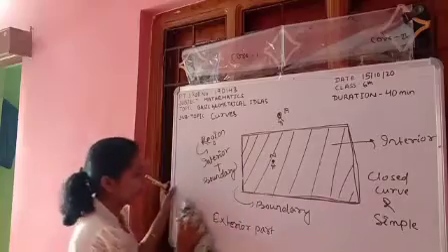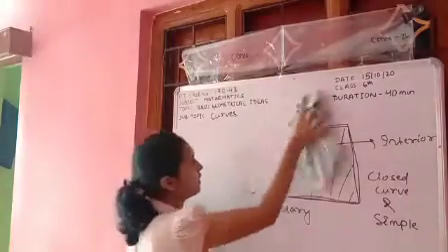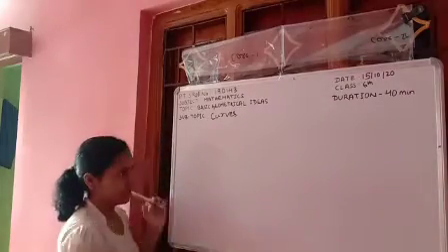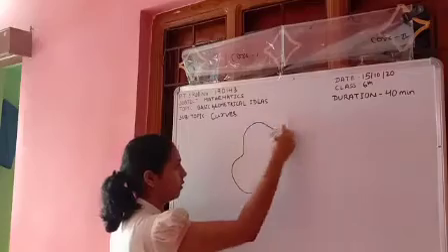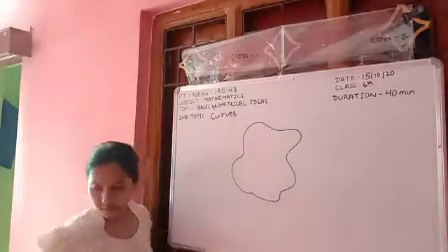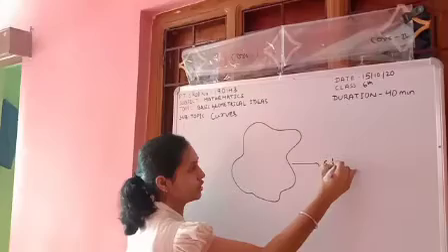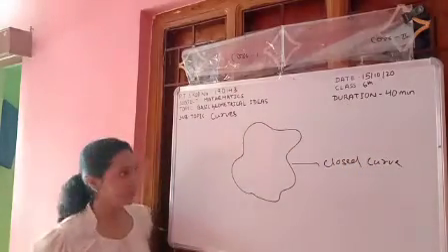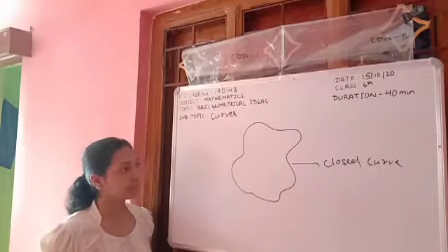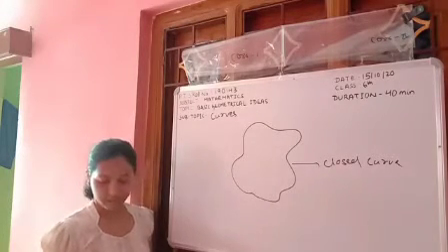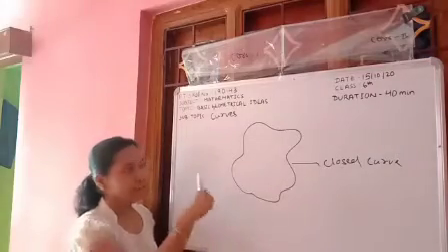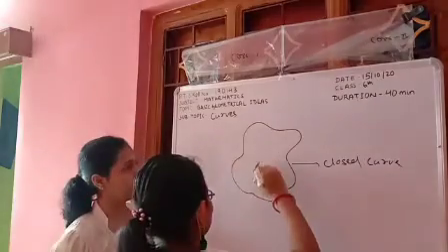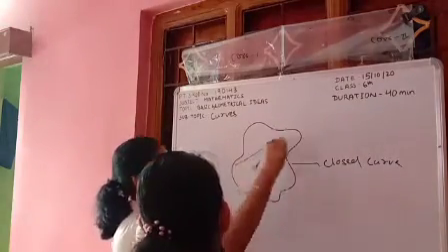So now I am putting some figures and you have to tell about the different positions. What is this? Closed curve. And also simple. Aisa, please stand up. Show only the interior part.